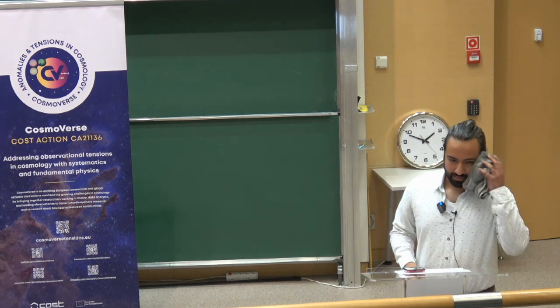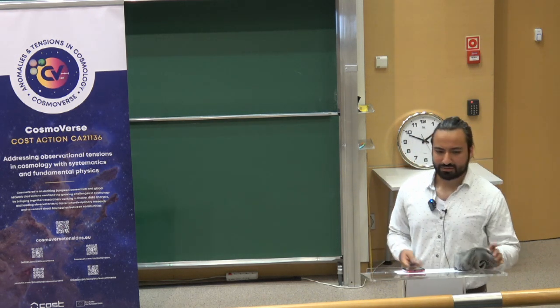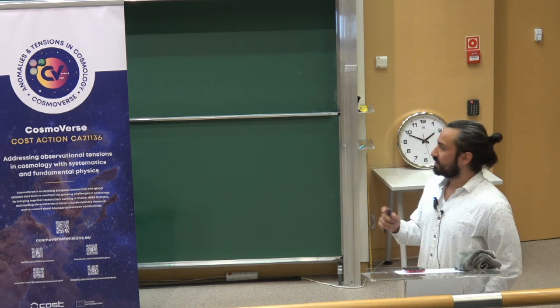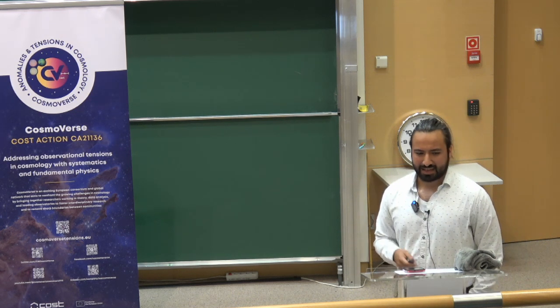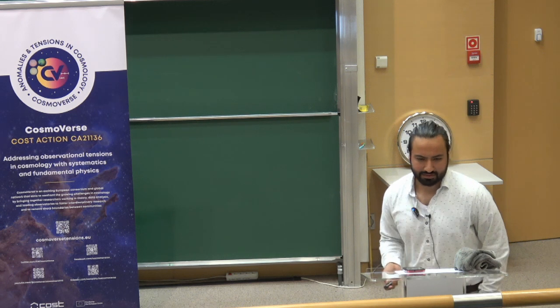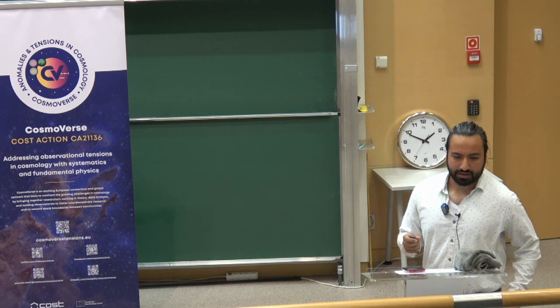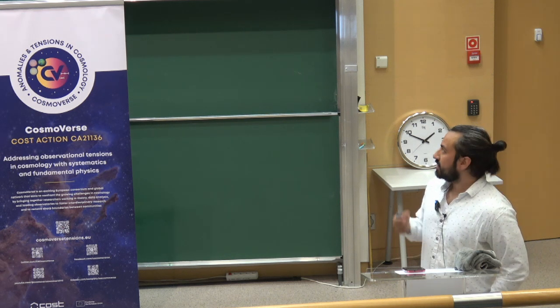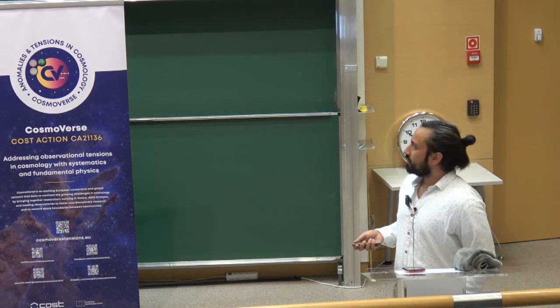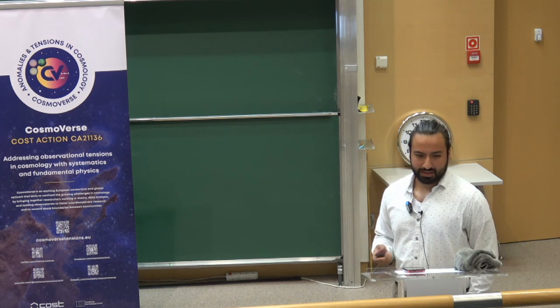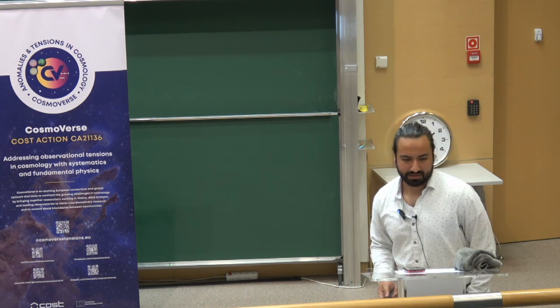Then we have the model-independent reconstructions. These reconstructions are like a mix between the parametric and non-parametric. They can be seen as a branch of the parametric reconstructions because they do have parameters that you need to fit with data, but we don't care about the functional form. We only care about the final result that you get after making parameter inference.